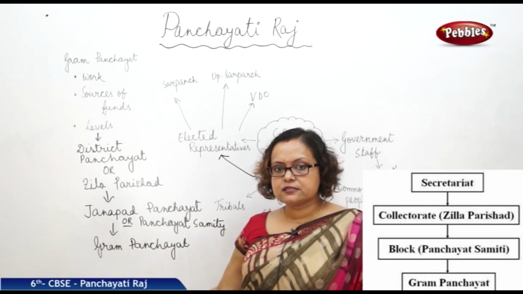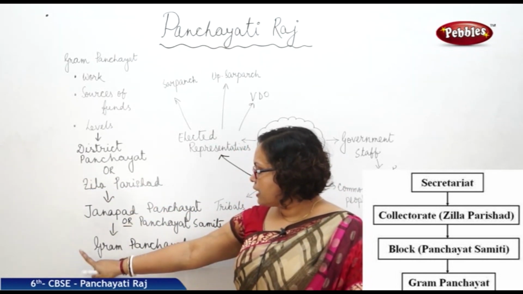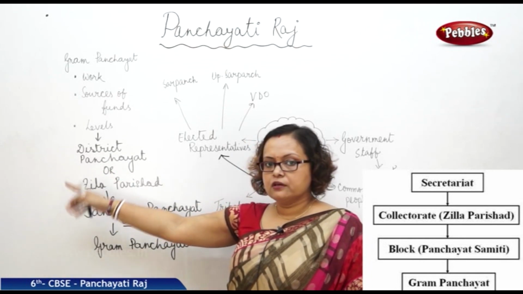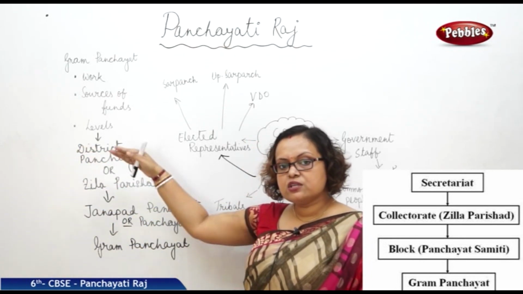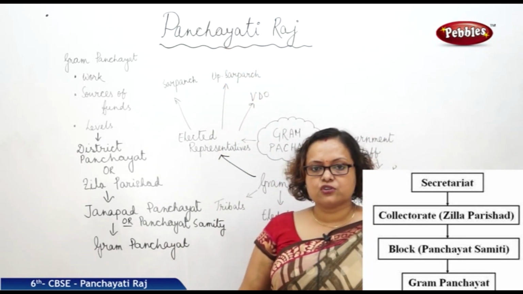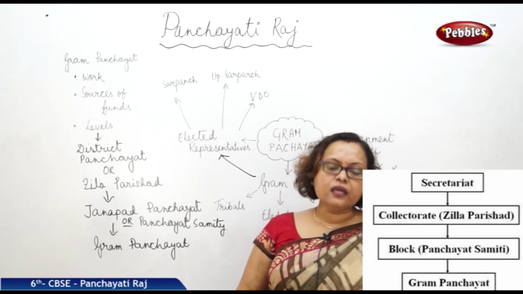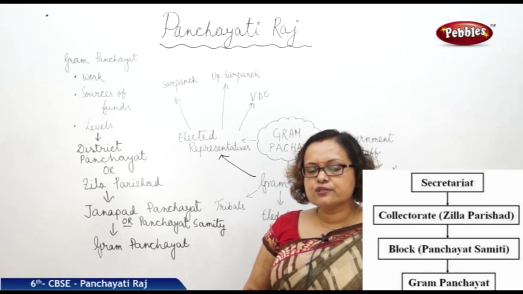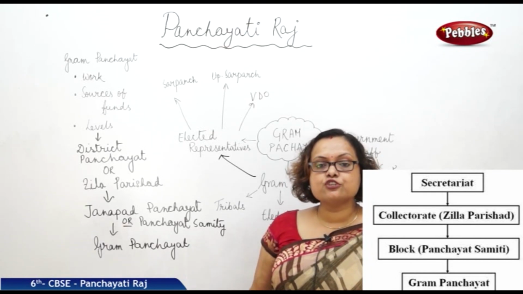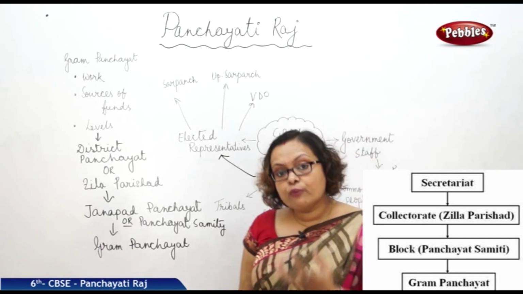this entire system. Now, these three-tier system, what are the three tiers? Gram Panchayat, Janpad Panchayat, and District Panchayat or Jila Parishad. These three steps, three tiers together, we call Panchayati Raj. Why do we need Panchayati Raj in a vast country like India? It is not so easy to rule a country which has so much diversity, which we have already learned. So they need to know people